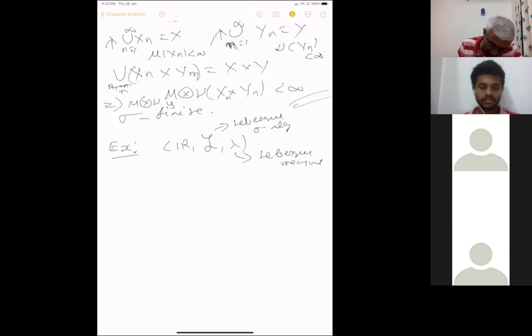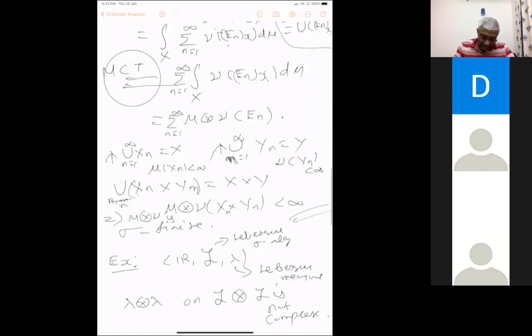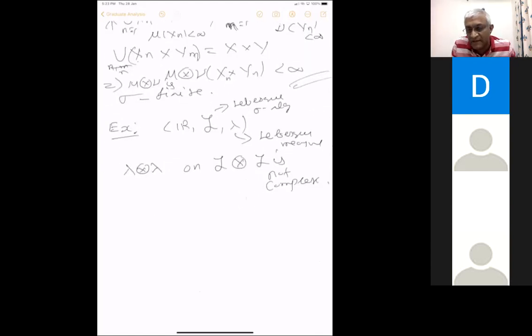Then lambda cross lambda on this L tensor L is not complete. I mean, lambda on L is complete. We have seen that the Lebesgue sigma algebra is complete. Complete means all negligible sets are in the sigma algebra. A null set is a measurable set which has measure 0. A negligible set is something which is contained in a null set.